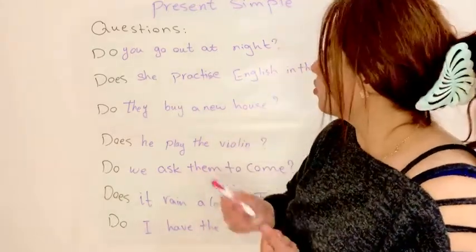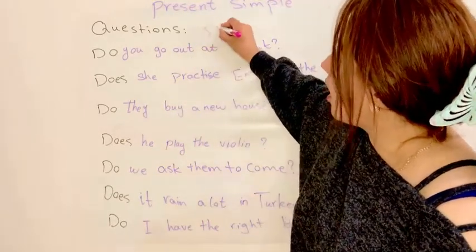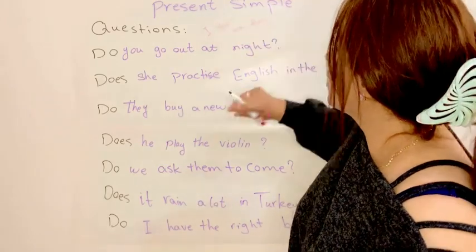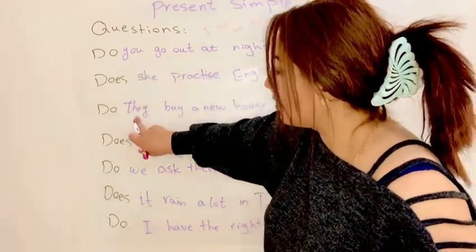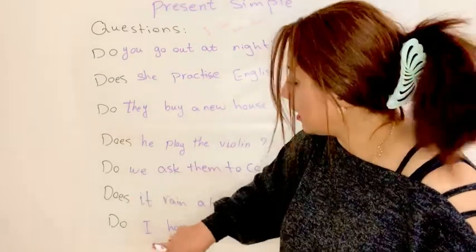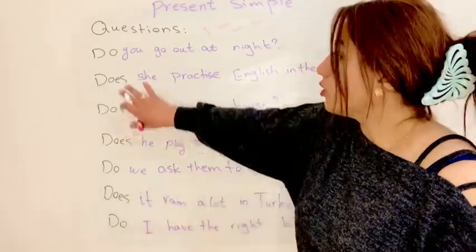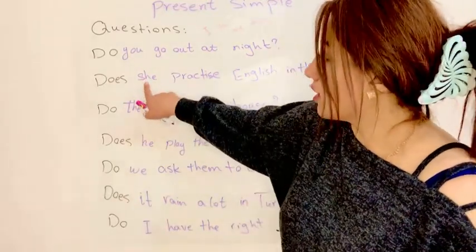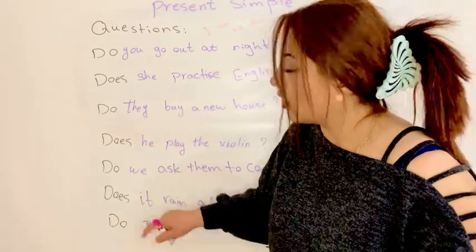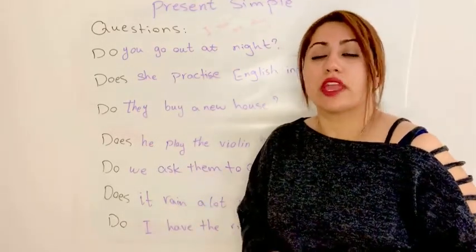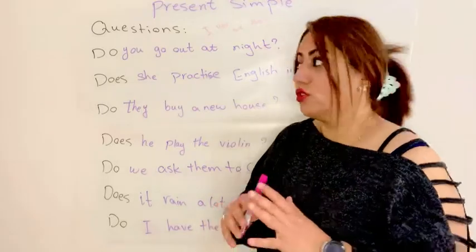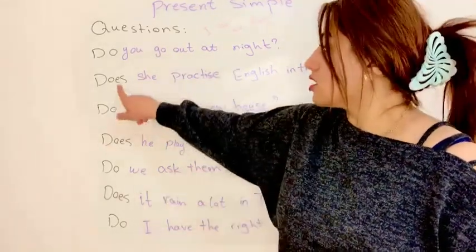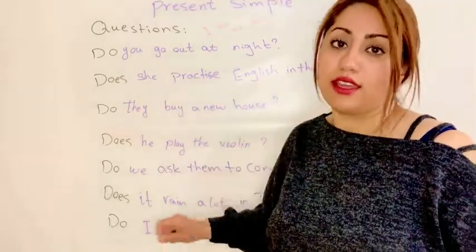We use do for subjects such as I, you, we, and they, and we use does for subjects such as she, he, and it. So we have do, does.